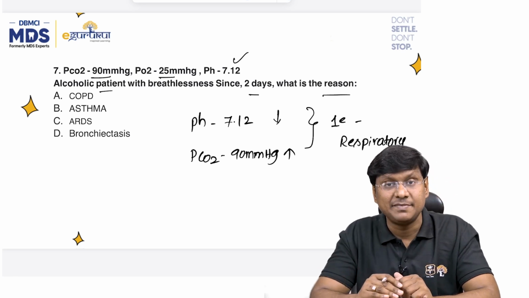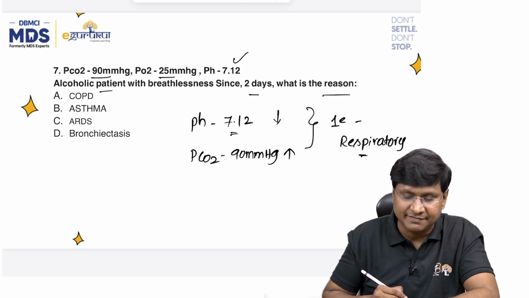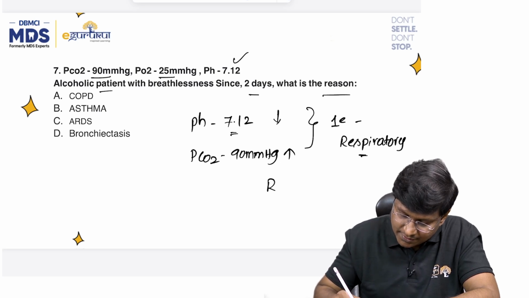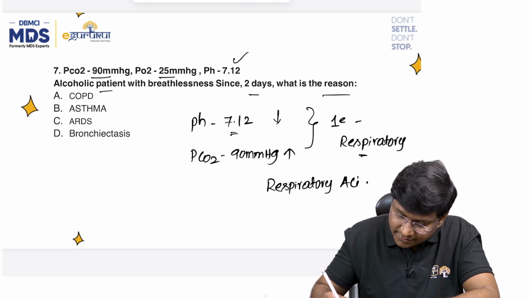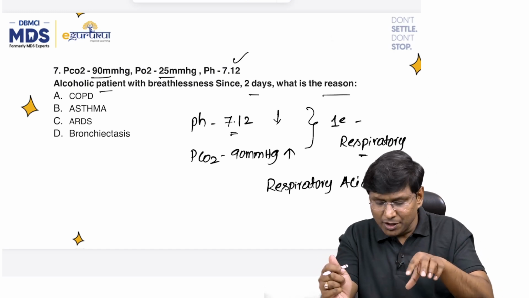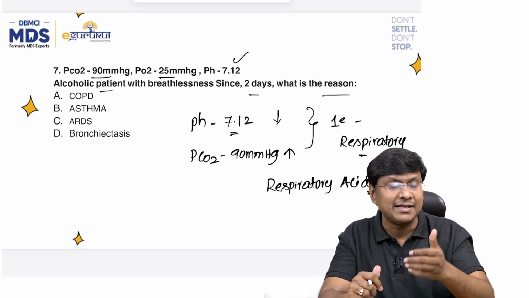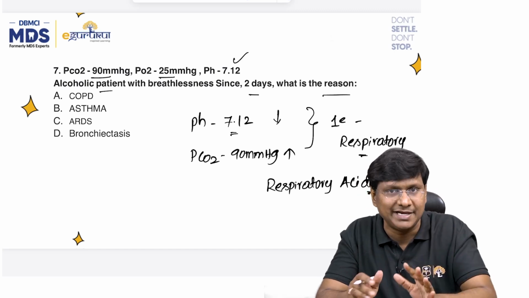Right? The primary acid-base abnormality will be respiratory. So respiratory what? The pH is like 7.12. So this is respiratory acidosis. Now, which among the options will cause respiratory acidosis with hypoxemia, and that too in an alcoholic individual?